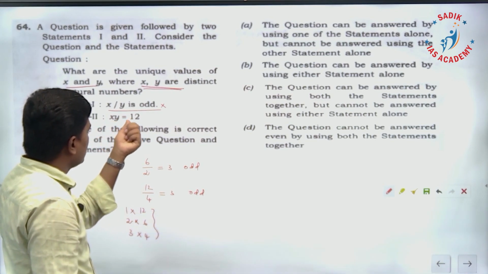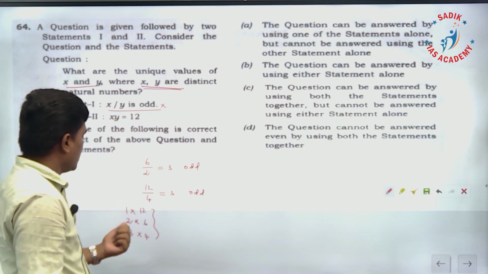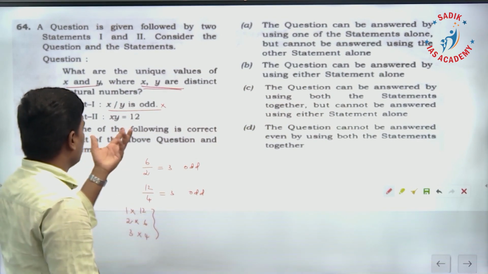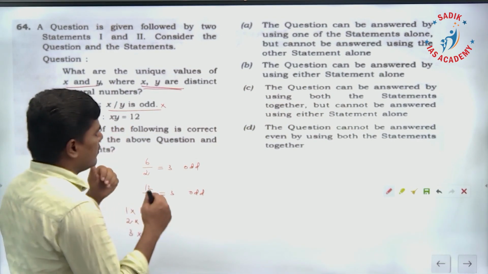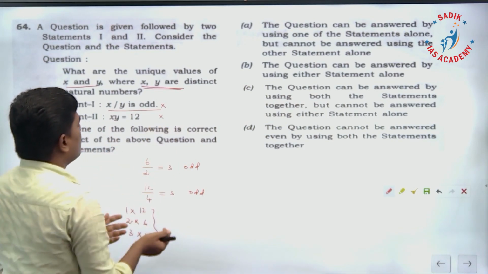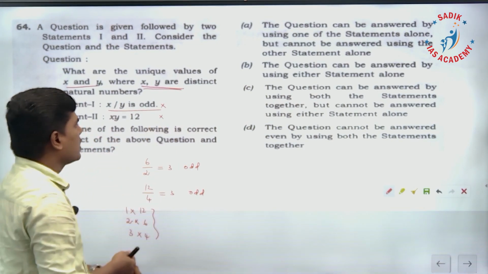xy is equal to 12 means it can be 1 and 12, or it can be 2 and 6, or 3 and 4, and in the reverse also it can be. So, we do not know. We are unable to find x and y with this statement alone. Now, you combine. When you combine, we can answer.